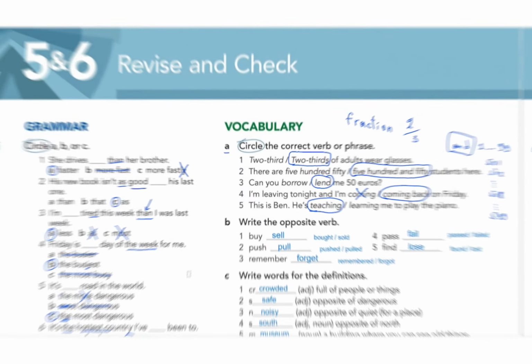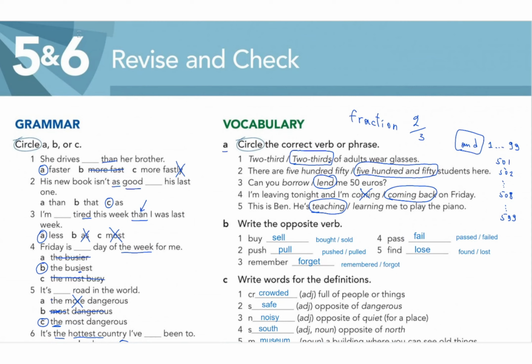That's it. So now we've done with revise and check for this page, grammar and vocabulary for Unit 5 and Unit 6. So in the next videos, we're going to tackle revise and check for Unit 7 and 8.